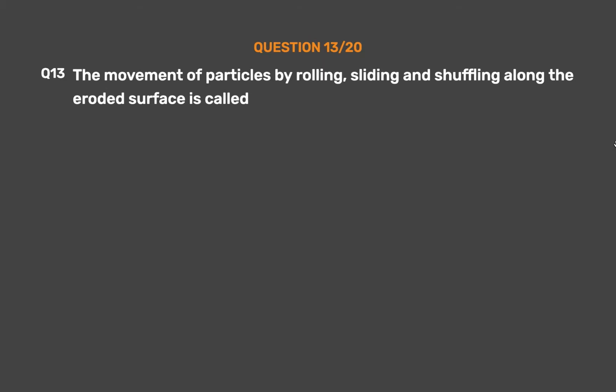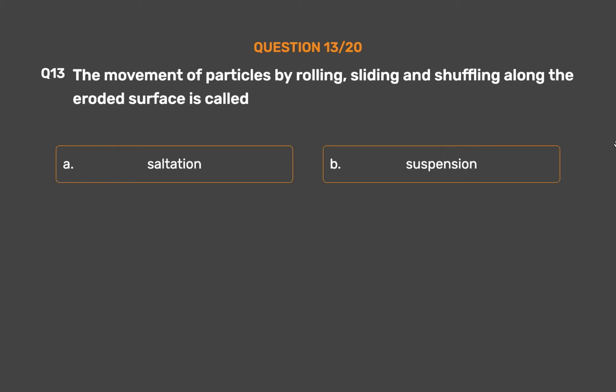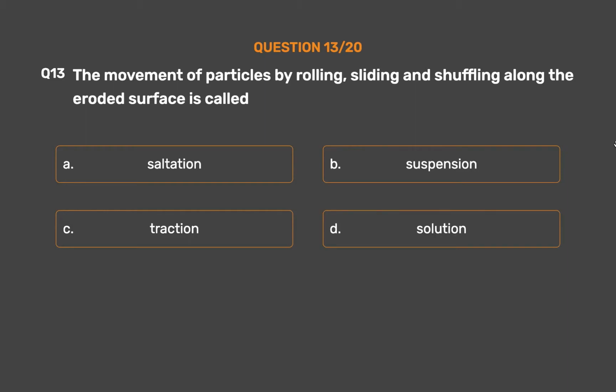Question number 13. The movement of particles by rolling, sliding and shuffling along the eroded surface is called: Option A. Saltation. Option B. Suspension. Option C. Traction. Option D. Solution.